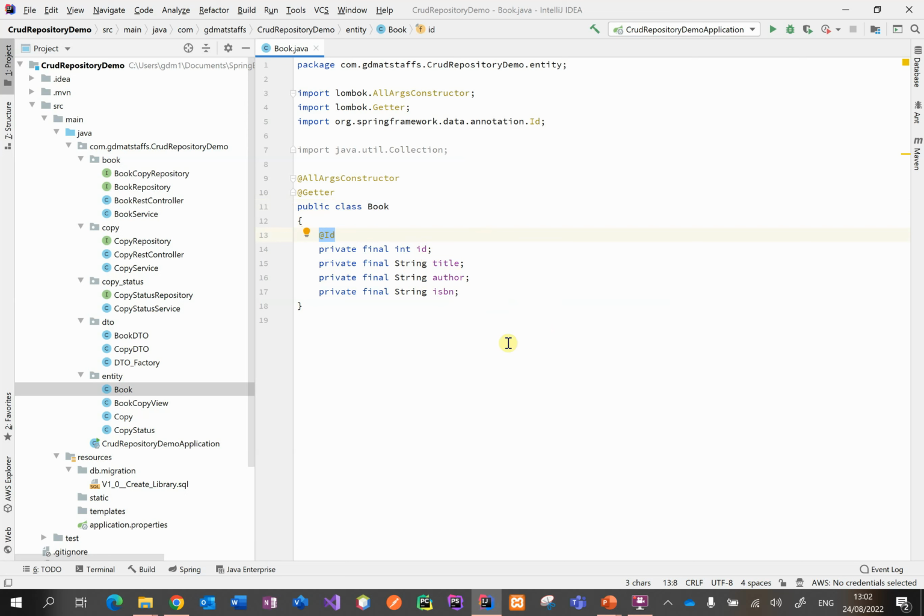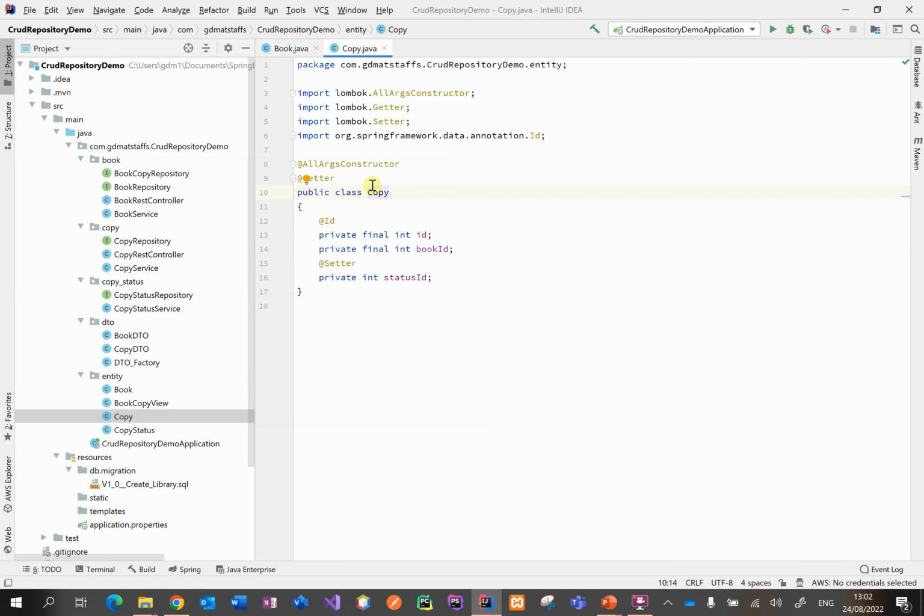We're using the Lombok annotations for an all args constructor and getters for each one of these fields, which means that this entity is going to be read-only, and that's why we've used the final keyword here. It also means that instances of Book will be what is known as immutable.